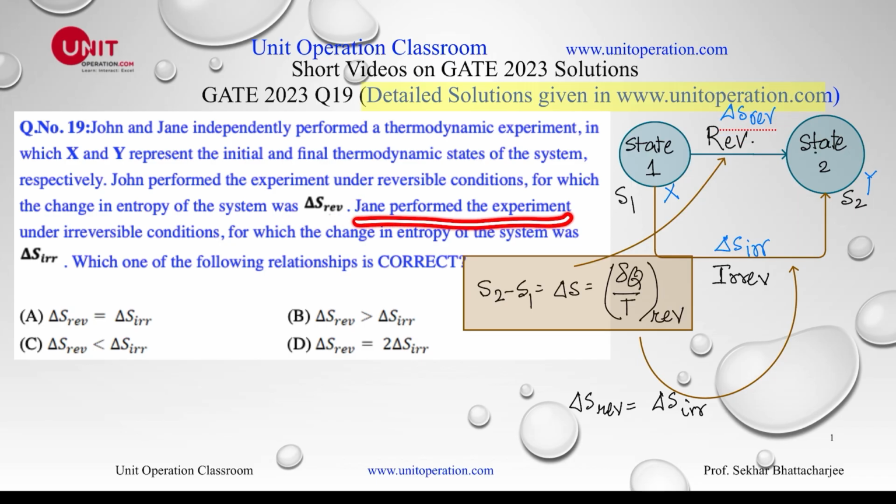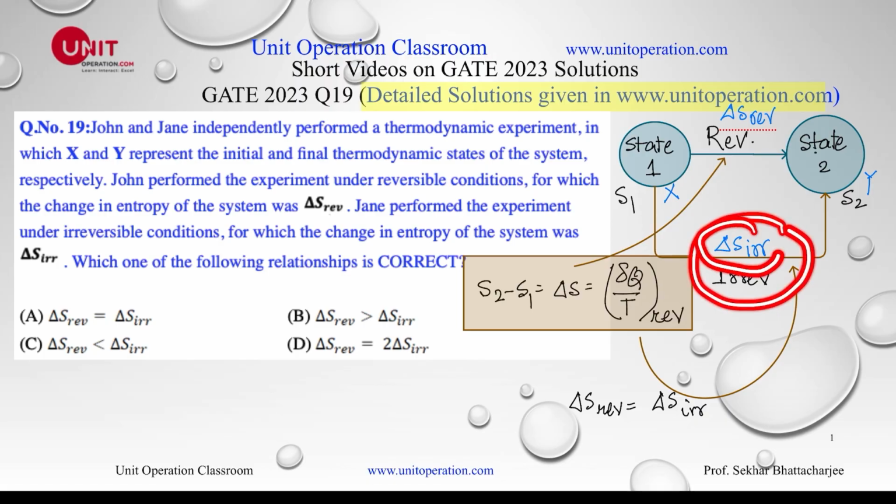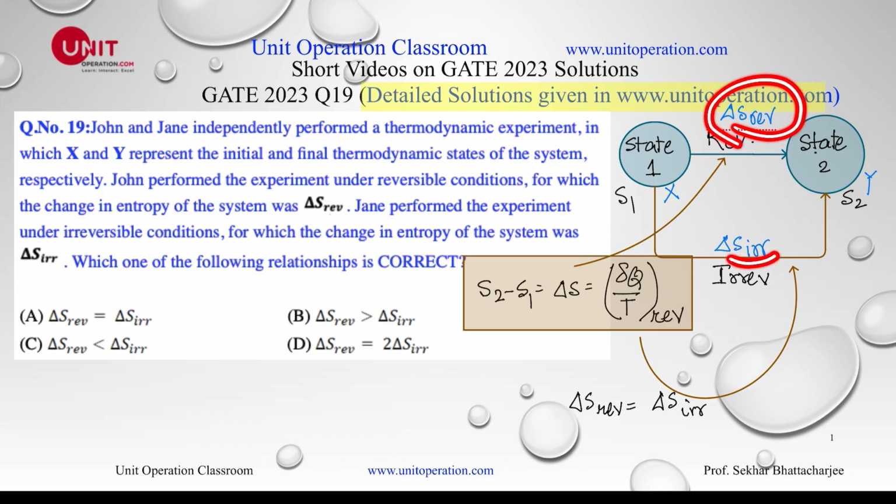Jane performed the experiment under irreversible conditions. So she has done this experiment under irreversible condition. Normally, whatever experiments we do, everything is irreversible. The extent really differs. So this was done by Jane, and the change in entropy is delta S irreversible. So we have to find out the relationship between this delta S reversible and delta S irreversible.